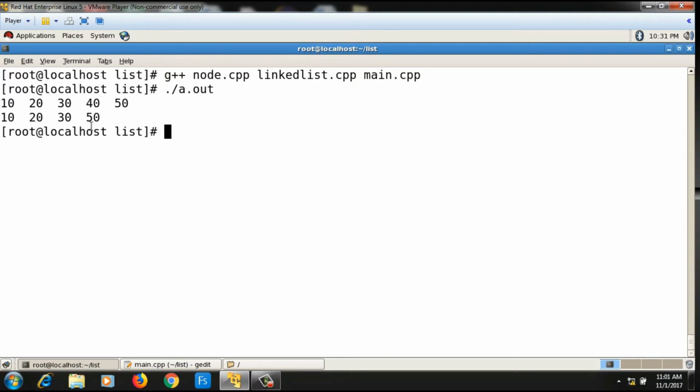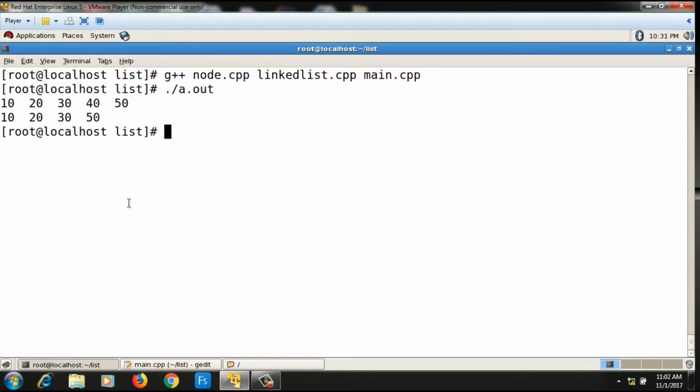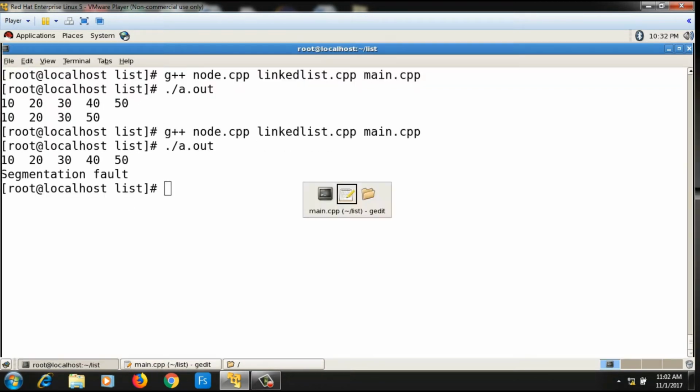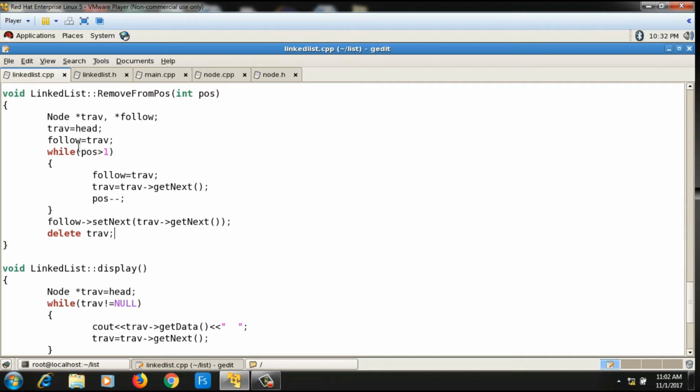So remove from position is working, but now here I need to also handle the corner cases. For that I have not written the code. So suppose I give a position which is invalid, then it will give a segmentation fault. Yes, because that position is invalid. So for those corner cases, again you have to add some code in this definition. This is the basic logic, or the core logic, for remove from position, but to handle the corner cases I have to do something extra.